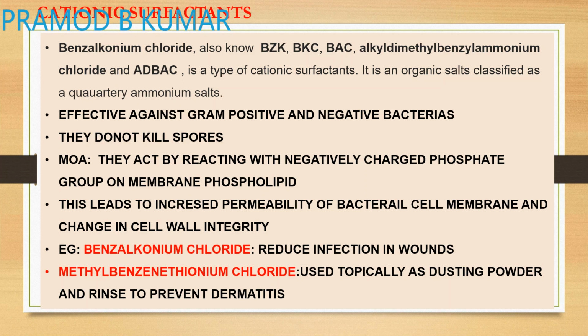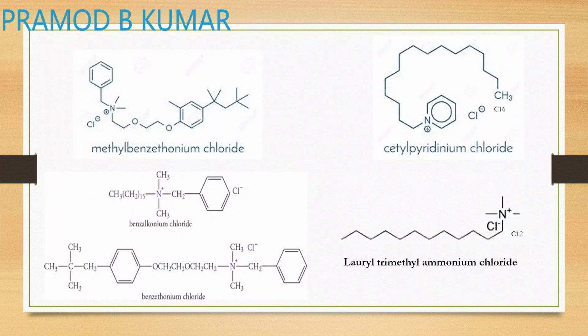Examples are benzalkonium chloride, which reduces infections in humans, and methylbenzethonium chloride, used topically as a dusting powder and a rinse to prevent dermatitis. That is your skin infection. Okay, now let's see the structure.